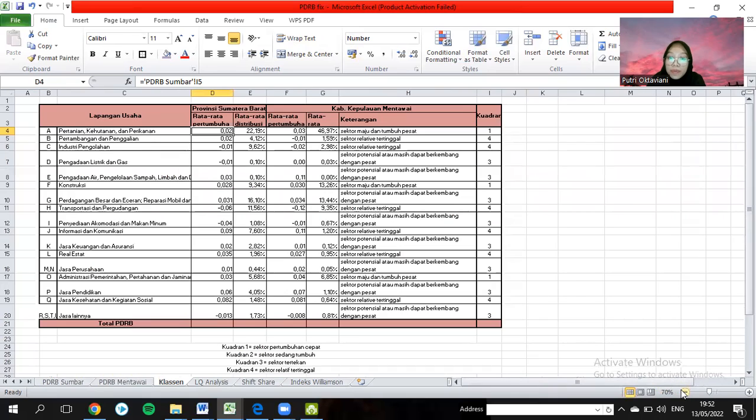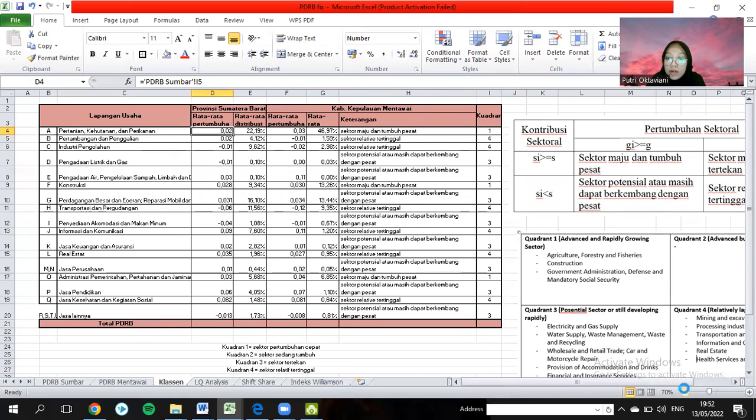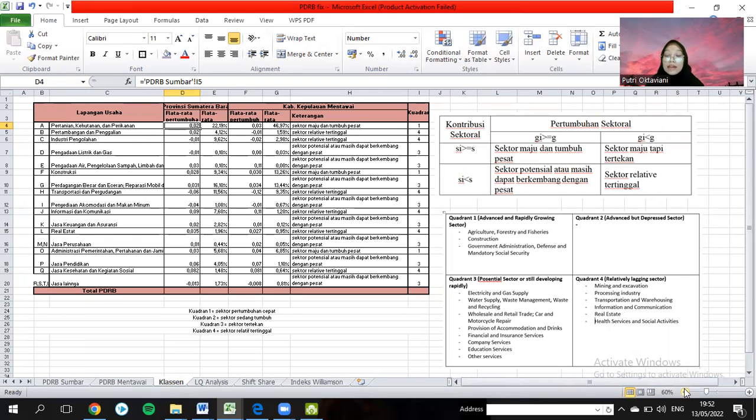So with this data, in Mentawai City, quadrant 1, the advanced or rapidly growing sector, is agriculture and fisheries, and also construction. After that, government administration, defense, and mandatory social security.